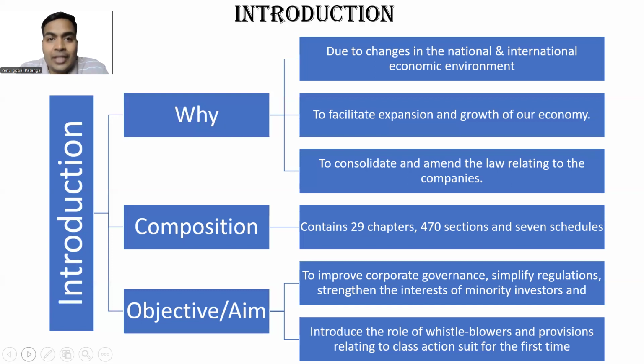We will be covering these in all three levels of CA. Then the objective or aim of introducing the Companies Act 2013 is to improve corporate governance. We remember FAT: fairness, accountability, transparency between company and its stakeholders. They should be transparent, fair enough, and accountable for the actions they have done. One more example I'll tell you.